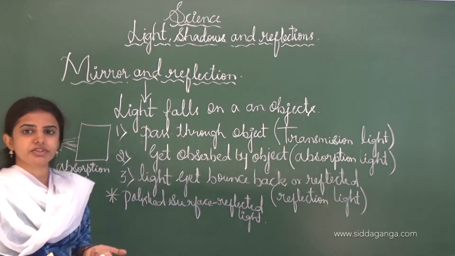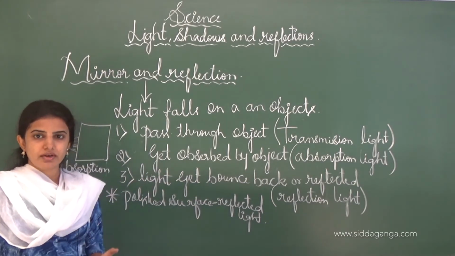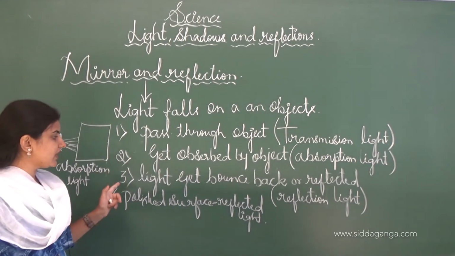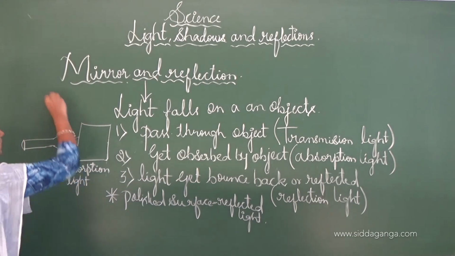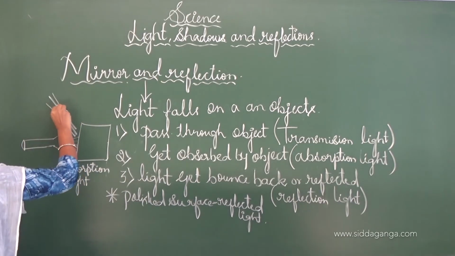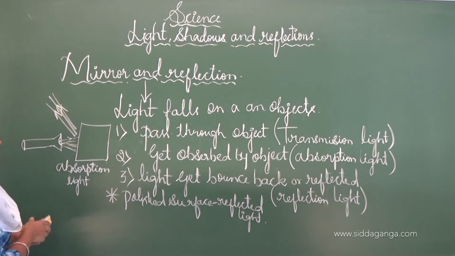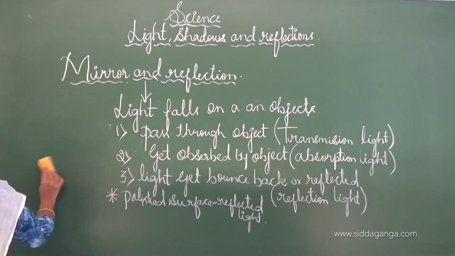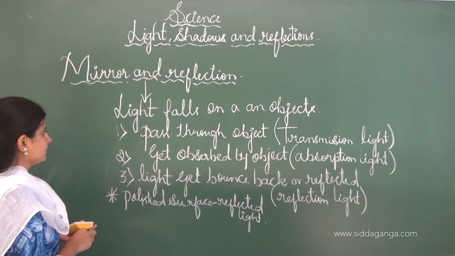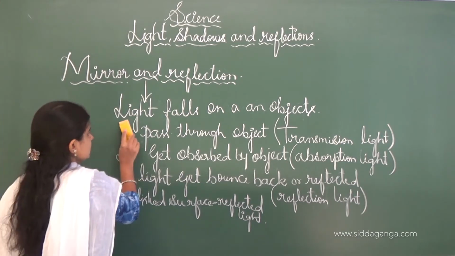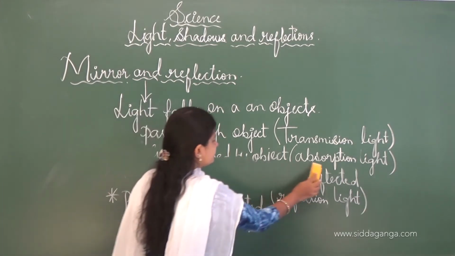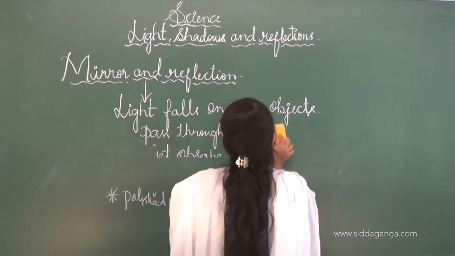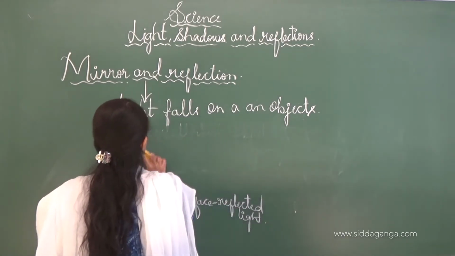When we keep a particular object in one place and switch on the torch toward it, we call it a reflection of the light. By drawing the diagram, I will explain which one is the transmitted light and which one is the absorption of the light here.